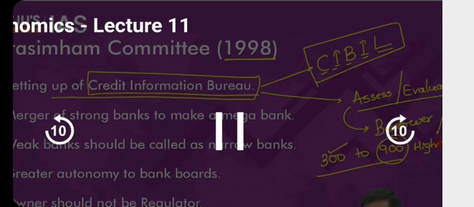And have a look at this. If a person has a score very much nearer to 900, it simply means the person is a very good borrower. What do you mean by very good borrower? The person has taken the loans and has repaid the loans. He is credit worthy. They will take the loan and they will repay the loan. That is the basic idea of CIBIL score.